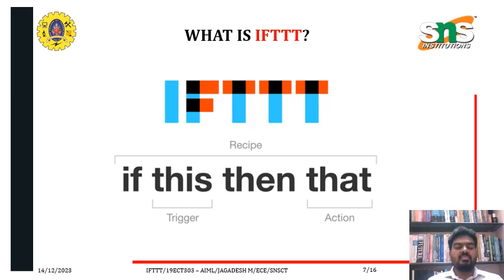"This" is the trigger and "that" is the action. If you give some trigger, only then will the action happen. The trigger is given by the word "this," and the action will be "that." That's why it is called trigger-action.